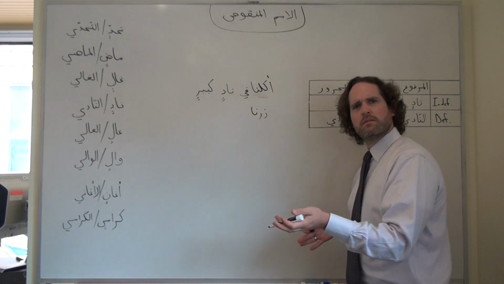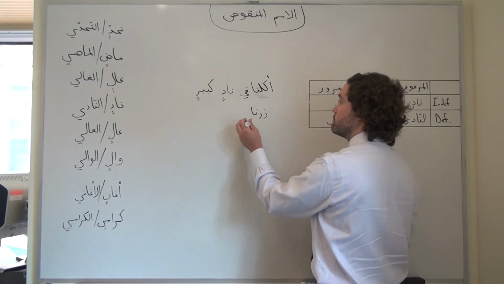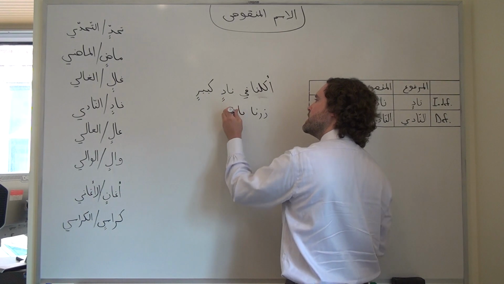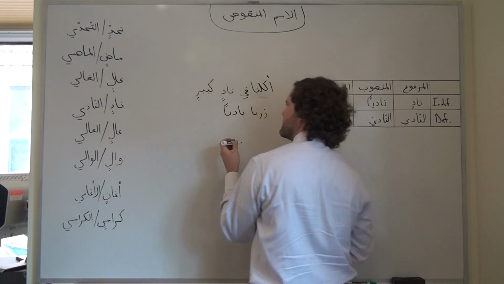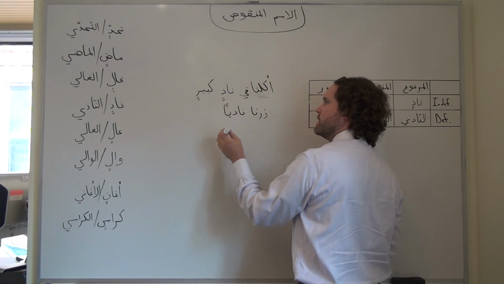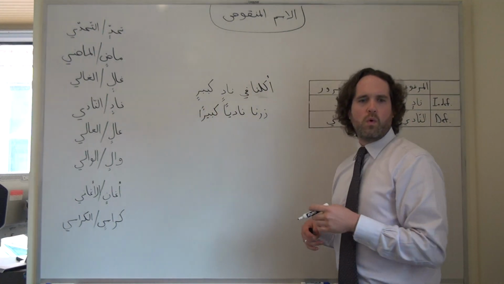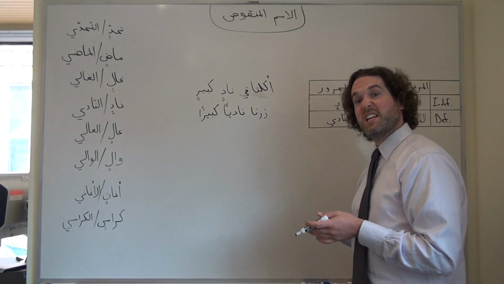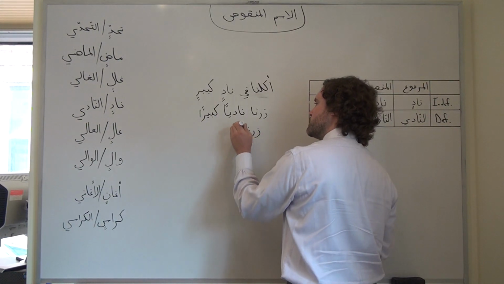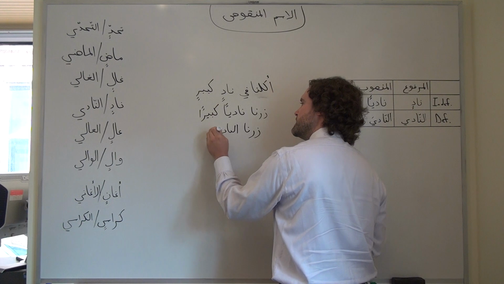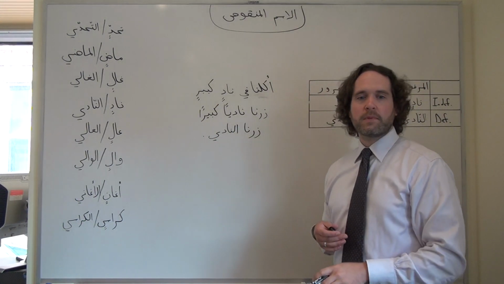Or we visited a big club. Zurna, now club, nadin, is the object of the verb zurna. So we're going to write nadiyan. We're going to keep that tanween and the ya. Kabiran. Or if we wanted to say we visited the club, we would just say zurna an-nadi, and here, because it's definite, we're going to keep our ya.